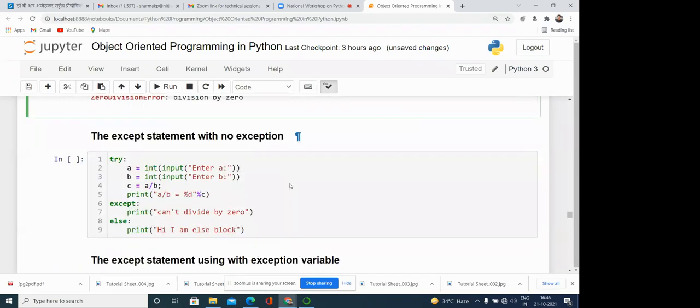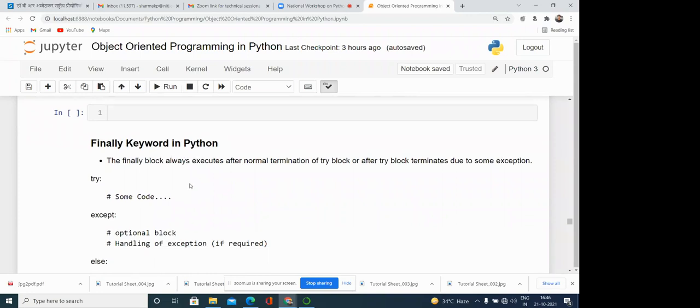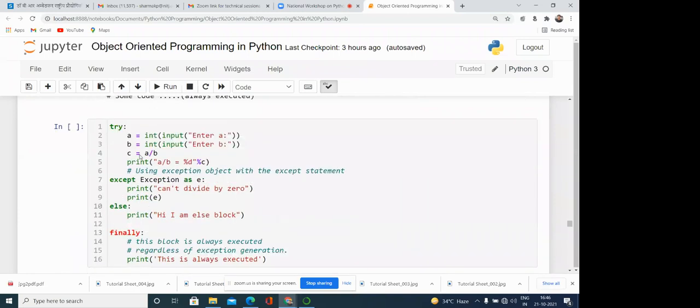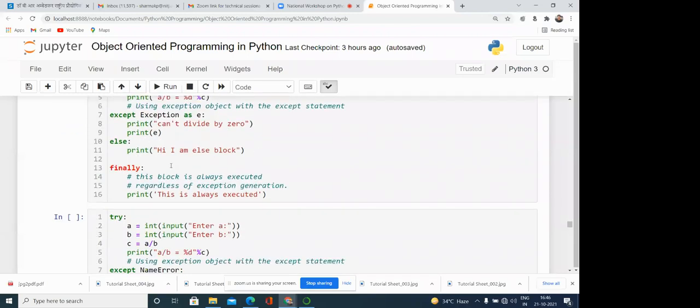So a finally block means sometimes some code is very important at any cost, whether there is an exception or not, whether the exception is handled or not, we want to execute it. Such statements we write in the finally block. Here in the same example, this is always executed.